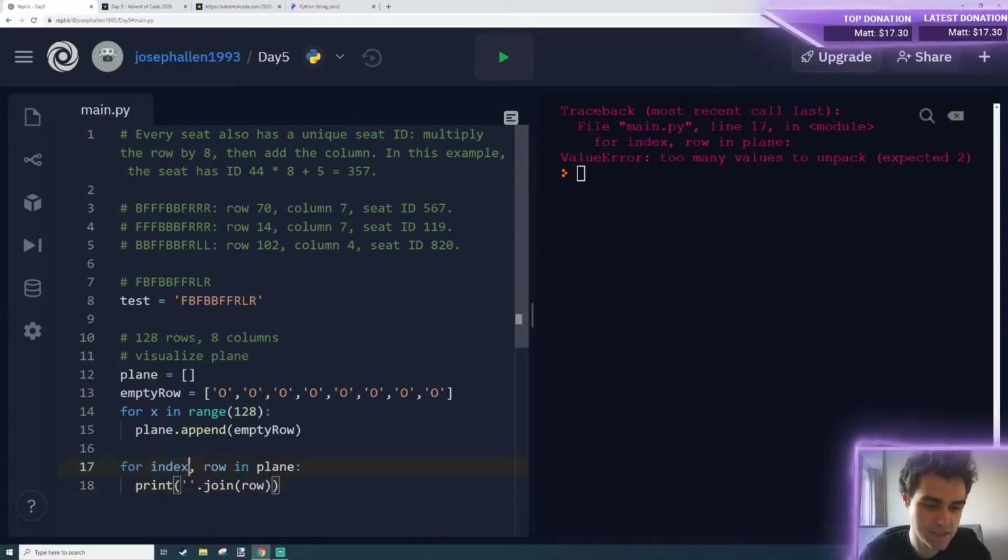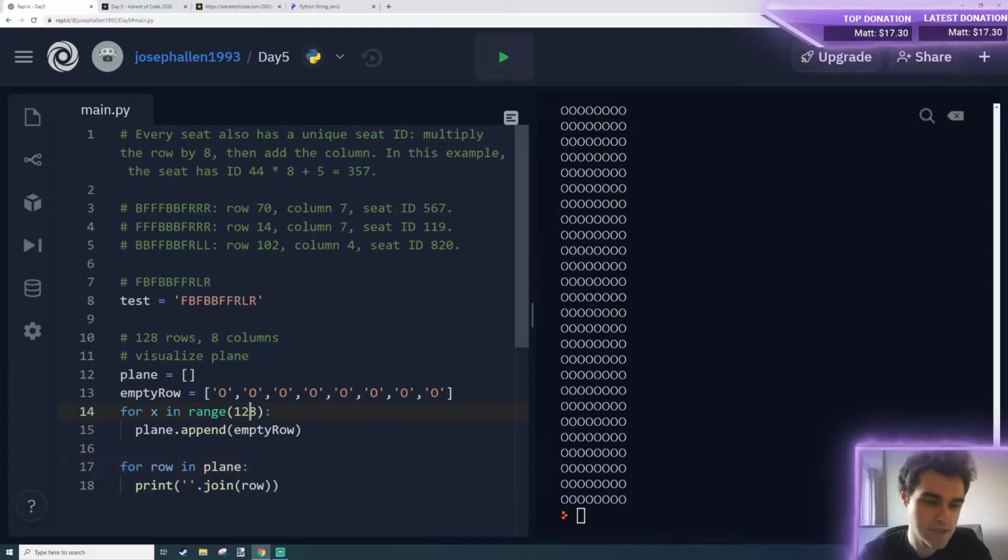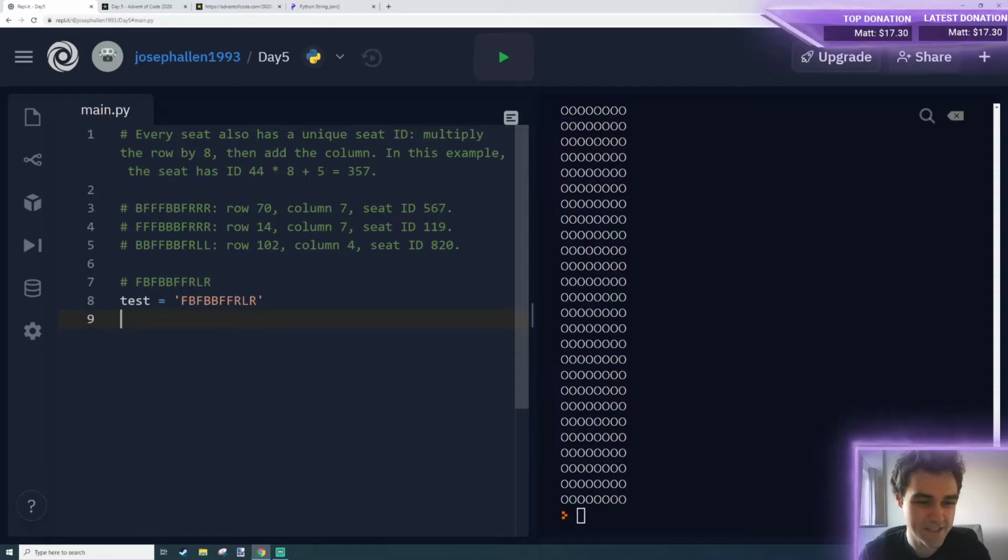So I've got something that's going to let me visualize my plane. I don't know why I've done that, but I think it might come in useful. You know what, it's not going to come in useful. Let's not worry about this for now. Let's just focus on what we're supposed to actually do. So we've got this test case. We're going to need to split it into our 2 row and column strings.